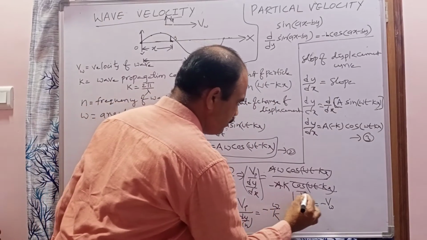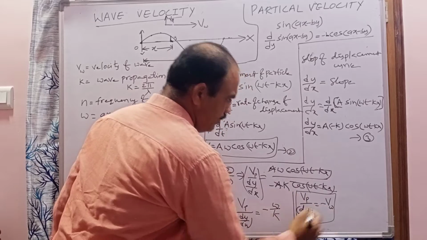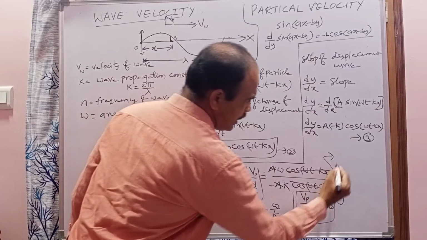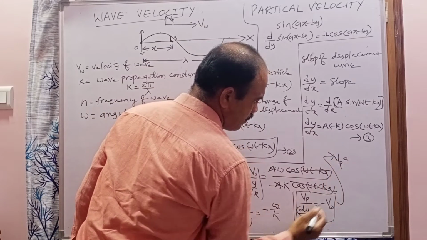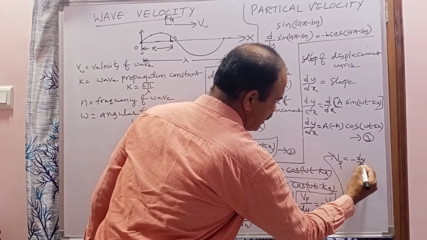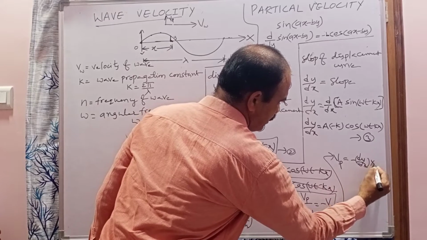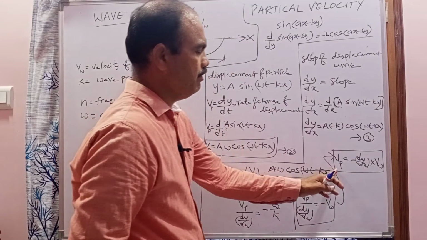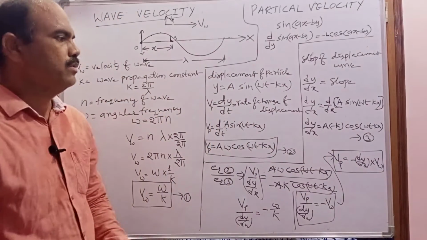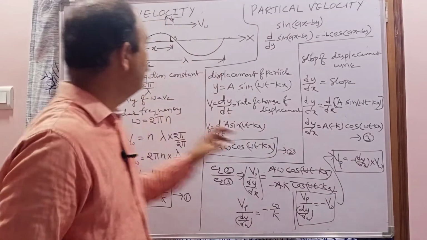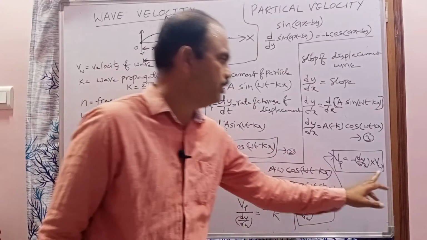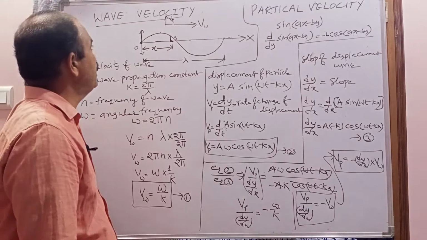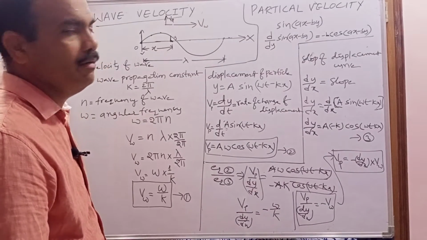So this is the relation between the wave velocity and particle velocity. When we do the cross product, the velocity of the particle equals minus dy by dx into the velocity of the wave. So this is the relation between the particle velocity and wave velocity. Particle velocity equals the slope of the curve into the velocity of the wave. This is the information about the wave velocity and particle velocity.